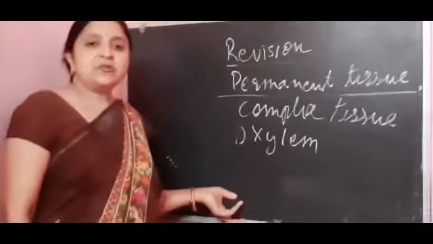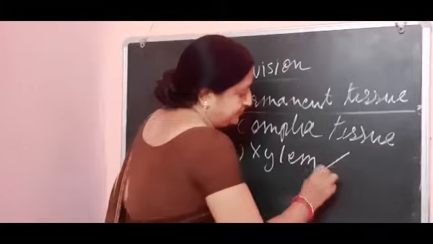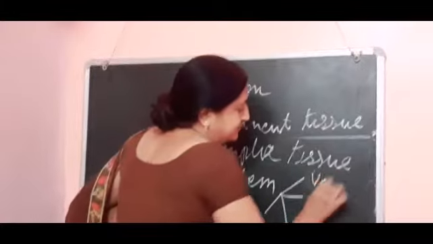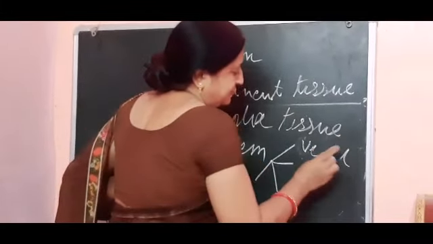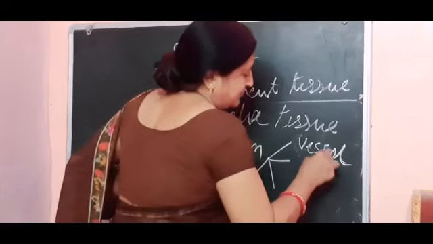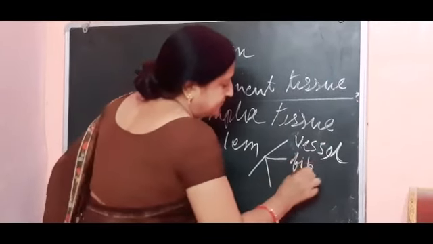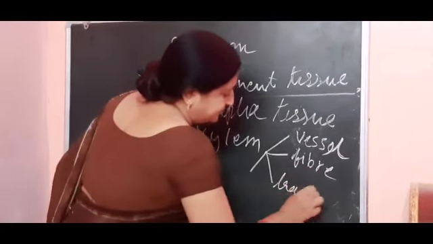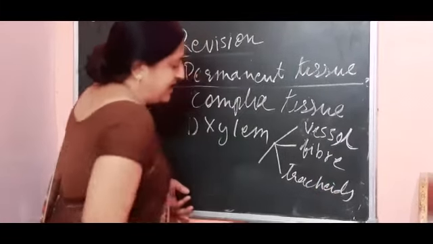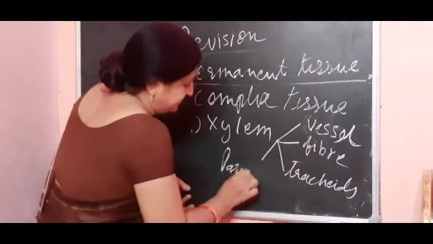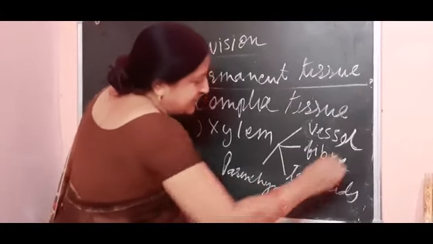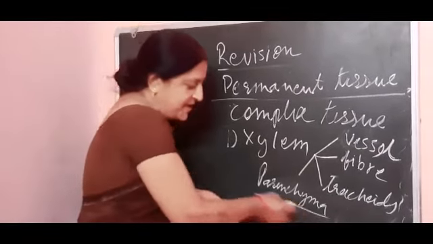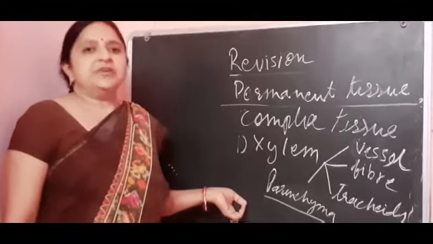Means xylem is made up of 4 different types of cells: xylem vessel, xylem fiber, tracheids, and xylem parenchyma. These 3 cells are dead cells, while only xylem parenchyma is a living cell.